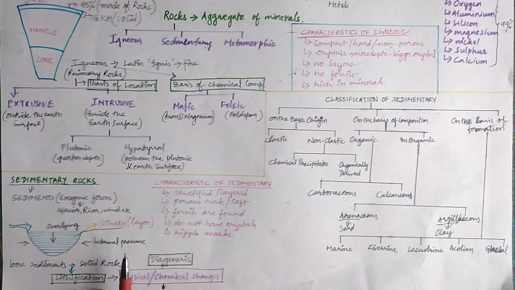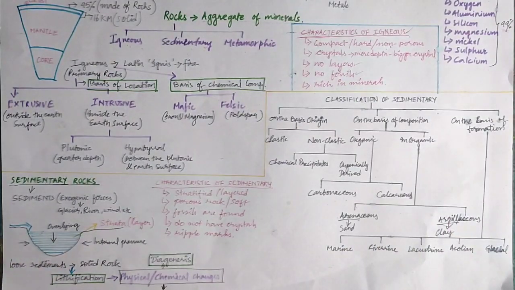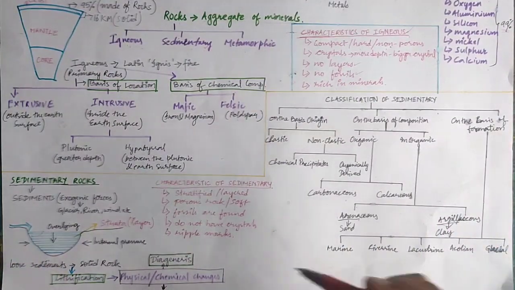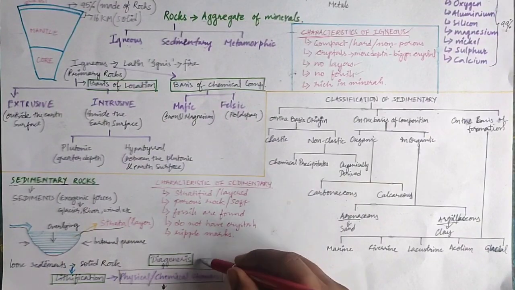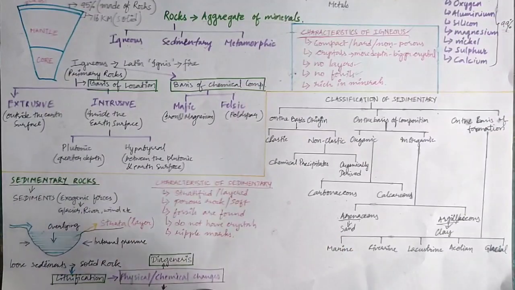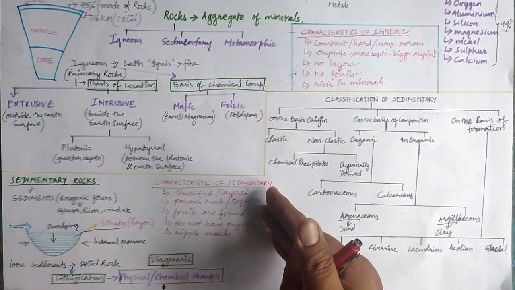And while changing from the loose sediments to the solid rock, sometimes physical or chemical changes can occur in the rock. The process of these physical and chemical changes is known as diagenesis. So this was the introduction to the sedimentary rocks, or how the sedimentary rocks are formed. Now we are moving on to the characteristics.